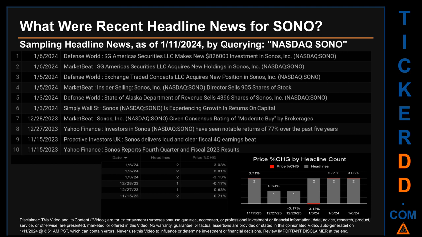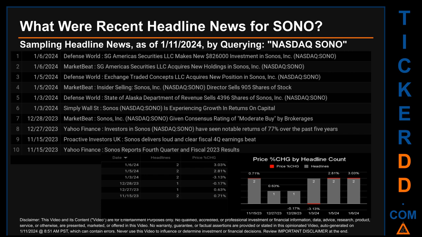The oldest publication was on Wednesday, November 15, 2023, 2 months and 27 days ago, when Proactive Investors UK published the headline that read, SONOS delivers loud and clear fiscal 4Q earnings beat. One other headline was found on this oldest publication date. Yahoo Finance published the headline that read, SONOS reports 4th quarter and fiscal 2023 results. This oldest date was actually one of the days with the most headlines.